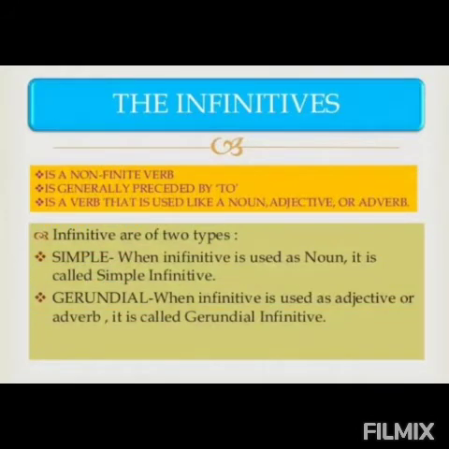When an infinitive is used as a noun, it is called a simple infinitive. But when an infinitive is used as an adjective or adverb, it is called a gerundial infinitive. Let us start with the first one, that is simple infinitives.